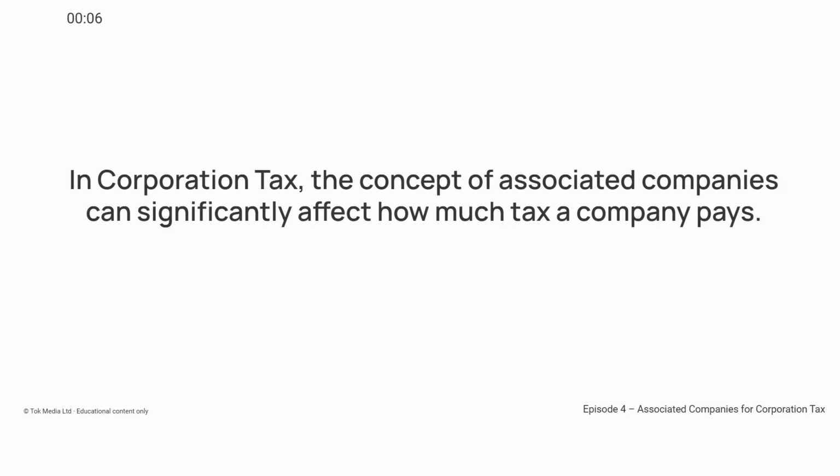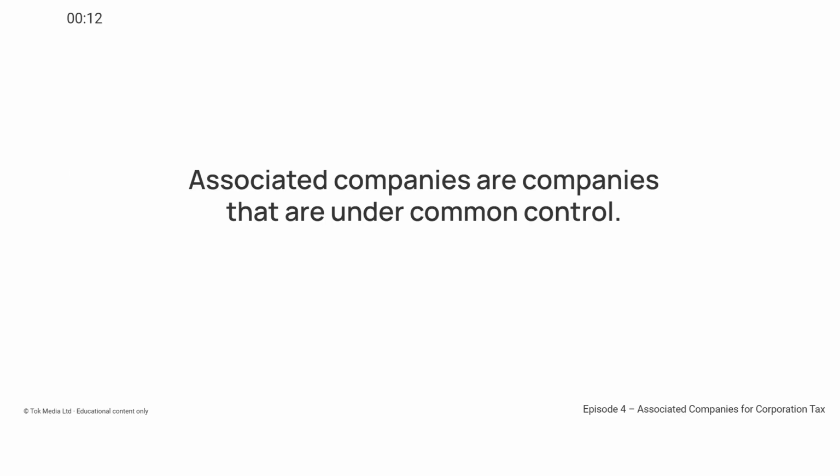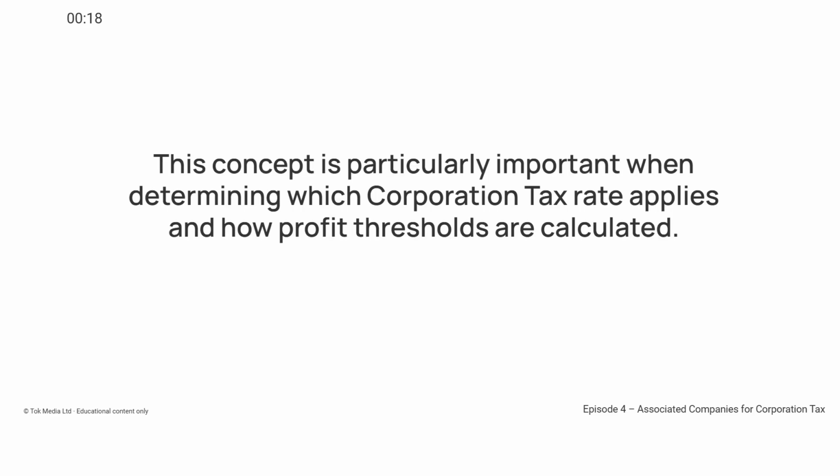In corporation tax, the concept of associated companies can significantly affect how much tax a company pays. Associated companies are companies that are under common control. This concept is particularly important when determining which corporation tax rate applies and how profit thresholds are calculated.